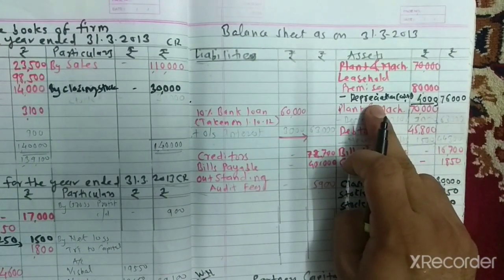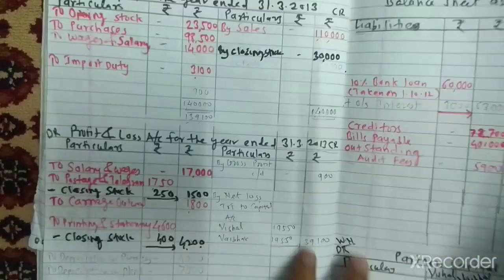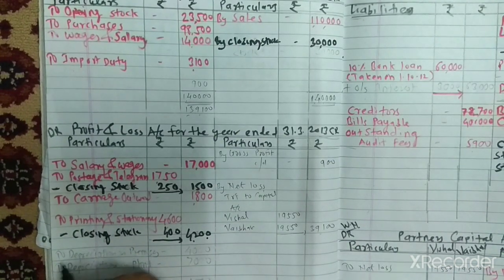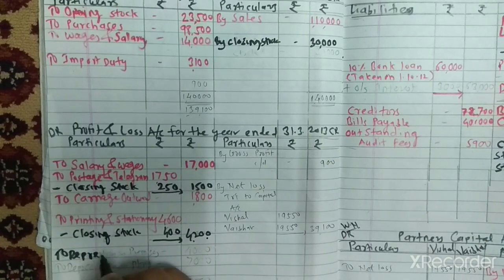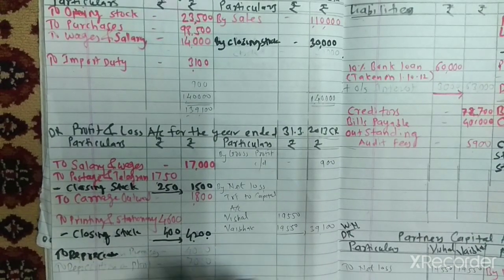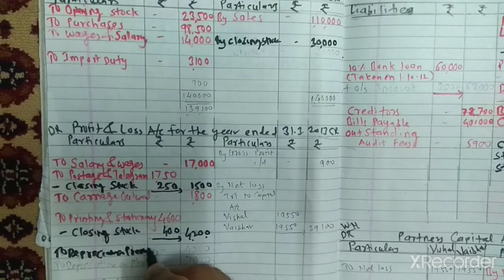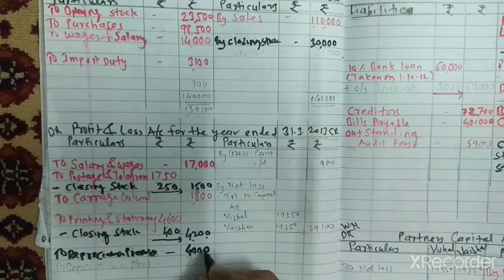Second effect, depreciation is nothing but loss. Loss is always transferred to the profit and loss account debit side. So go to the profit and loss account debit side, to depreciation on premises, 4,000.